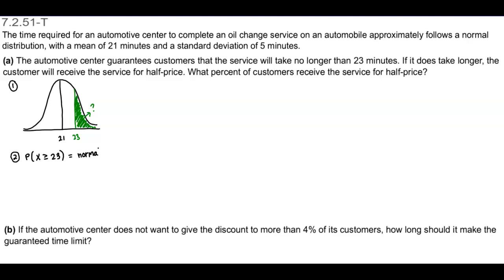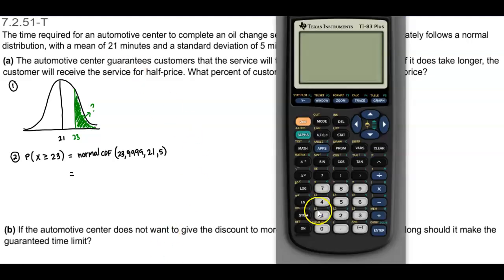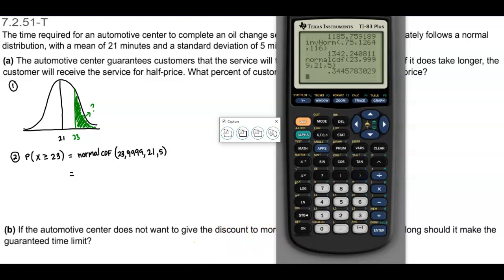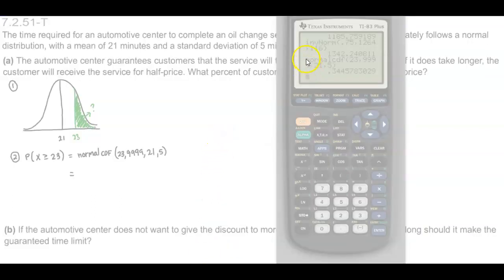normal CDF. The lower bound is 23. The upper bound is 9999. We know that our mean is 21 and the standard deviation is 5. So let's put that in our calculator. We have second distribution, normal CDF. The lower bound is 23. The upper bound is 999. Our mean is 21 and our standard deviation is 5. And so let's go ahead and copy that.